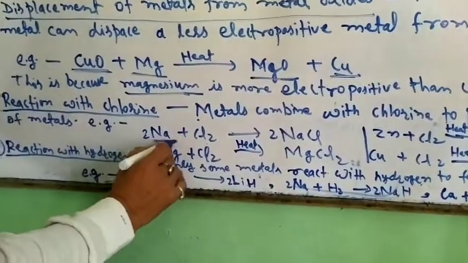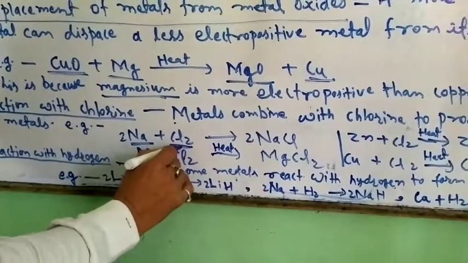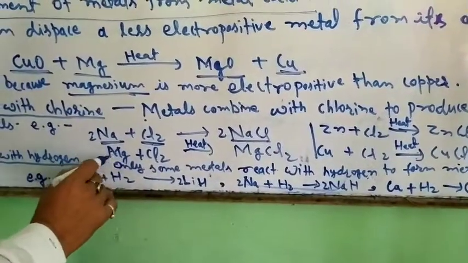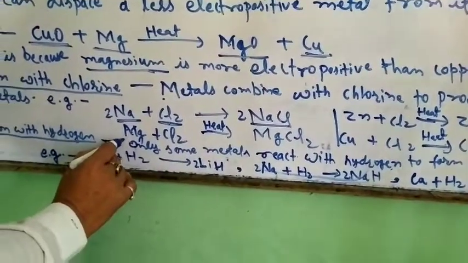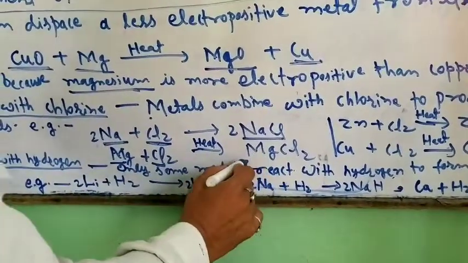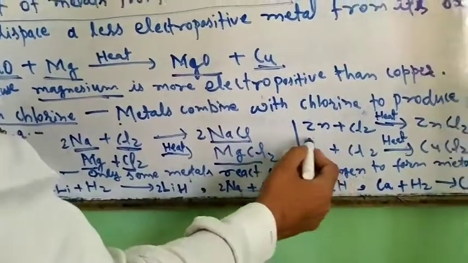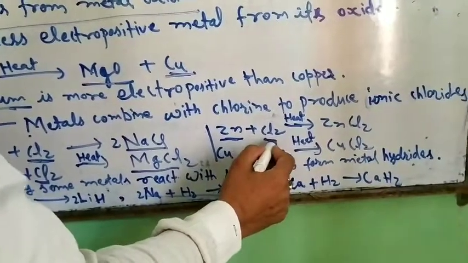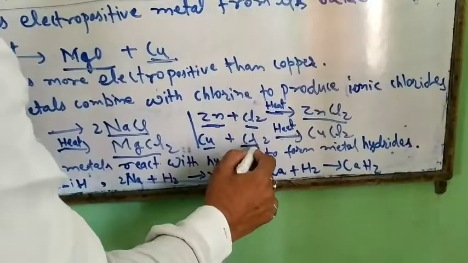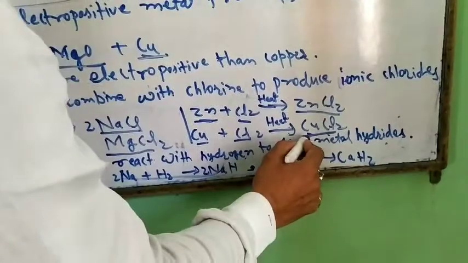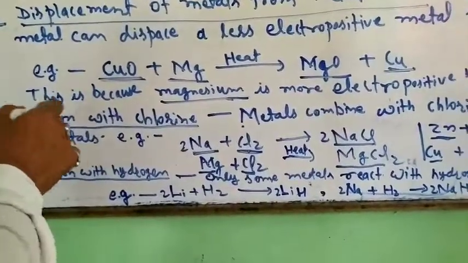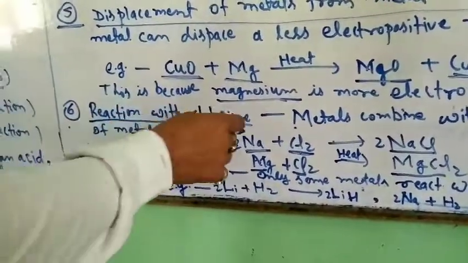Sodium, when it reacts with chlorine, gives sodium chloride. Magnesium, when it reacts with chlorine on heating, gives magnesium chloride. Zinc, when reacted with chlorine on heating, gives zinc chloride. And copper reacts with chlorine on heating to give cupric chloride. So we see that chlorine also reacts with metals.